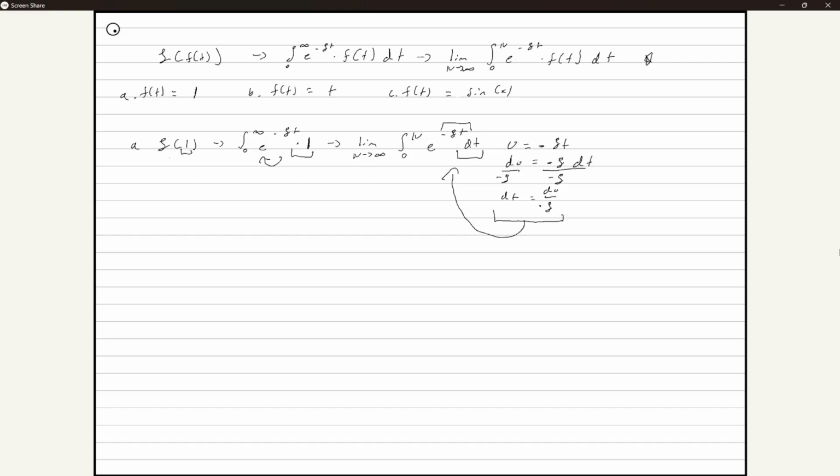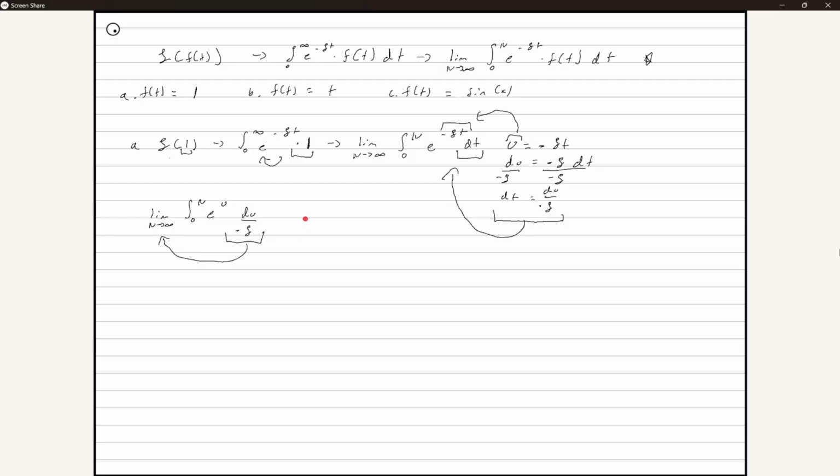So when you replace dt, you can rewrite this as the limit as n goes to infinity of the integral from 0 to n of e to the u, because we replaced this entire part with u, and we're replacing dt with du over negative s. And since this is technically a constant, we can move it right outside.